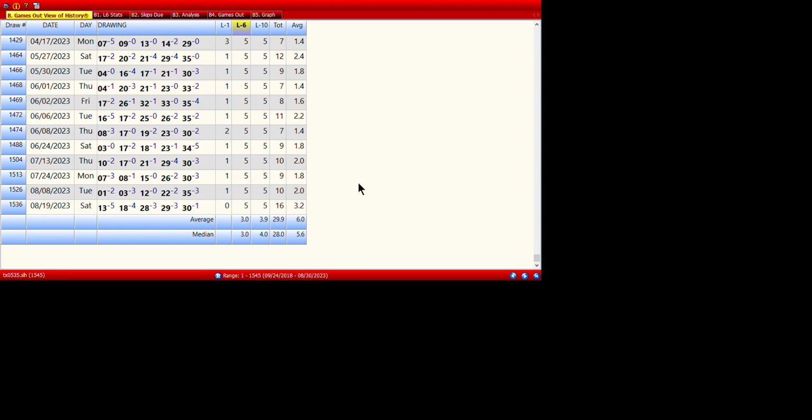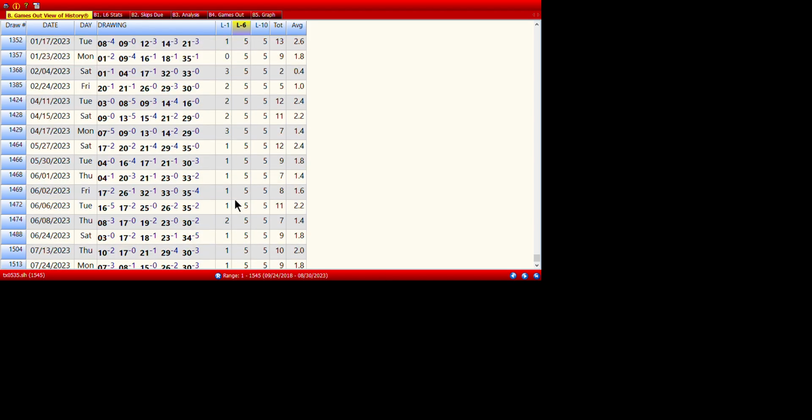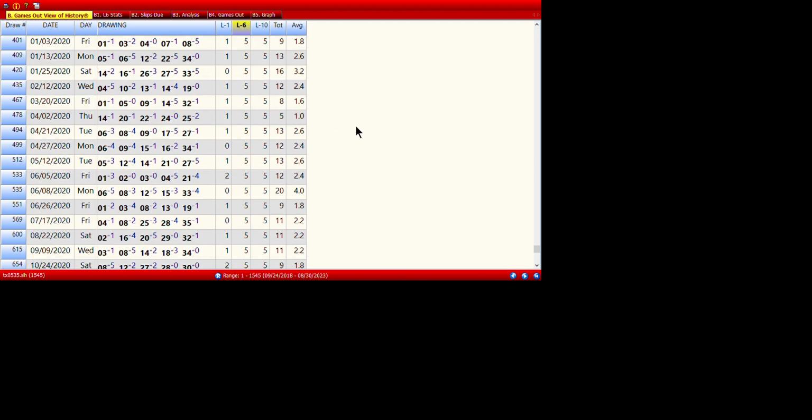Okay, so these were within the 0 to 5. Look at that. 0 to 5. That tells you a lot, people. That tells you a whole lot. In the last 6 drawings, these numbers were within 5 drawings. That's saying quite a bit when you're selecting numbers.